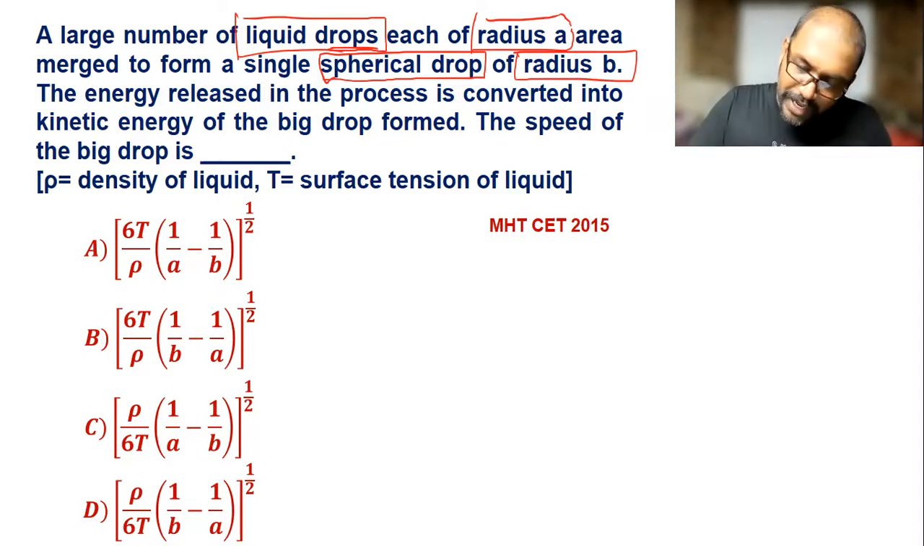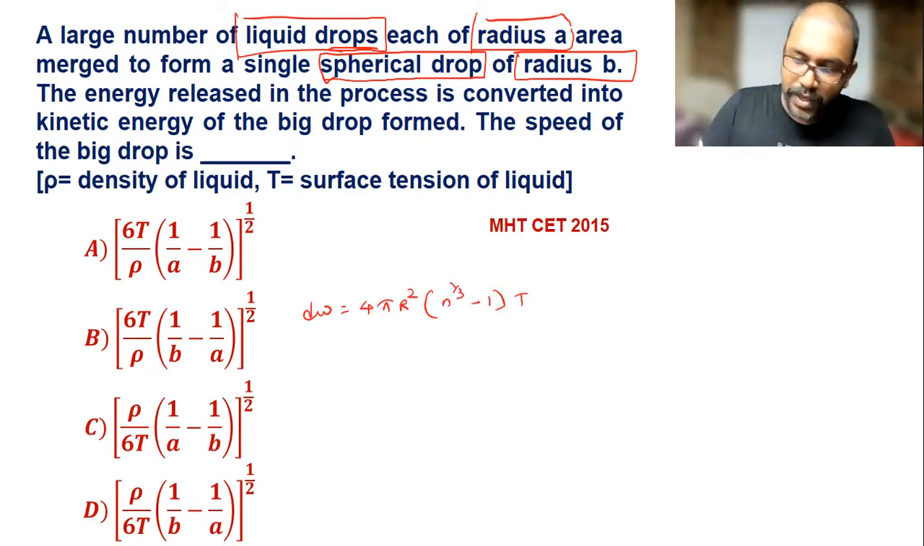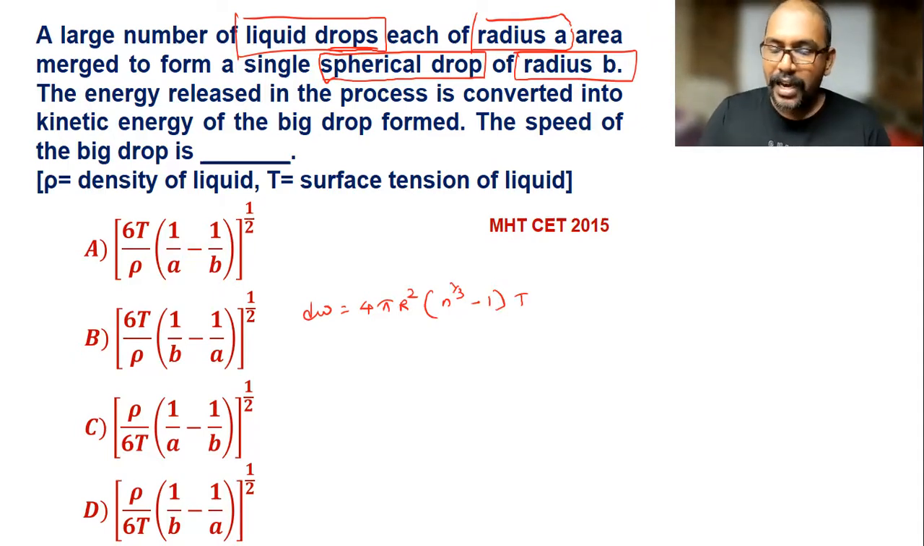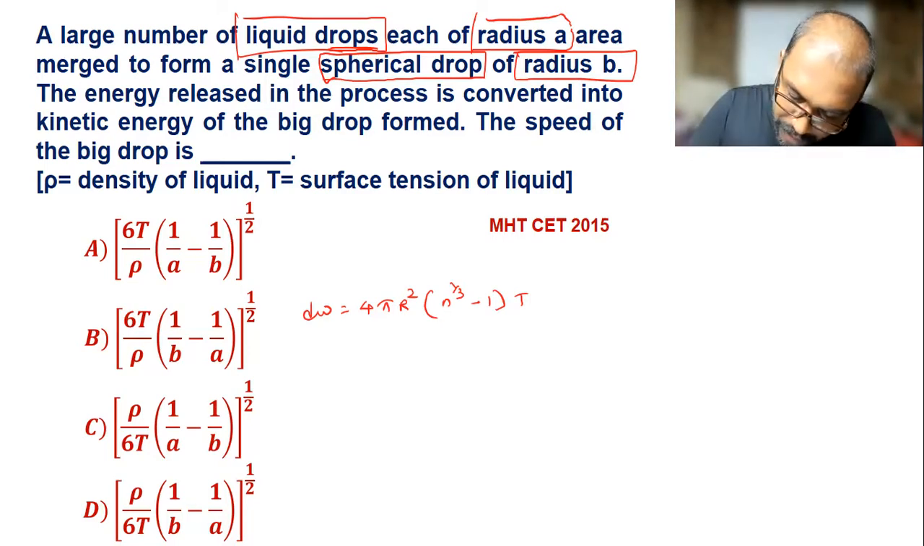Now here we can find out energy. To find the energy released in that process, we can use this formula: 4 pi R square, n raised to 1 by 3 minus 1, into T. Here capital R is the radius of the drop. Now the radius of the spherical drop is b, so I use b instead of capital R.